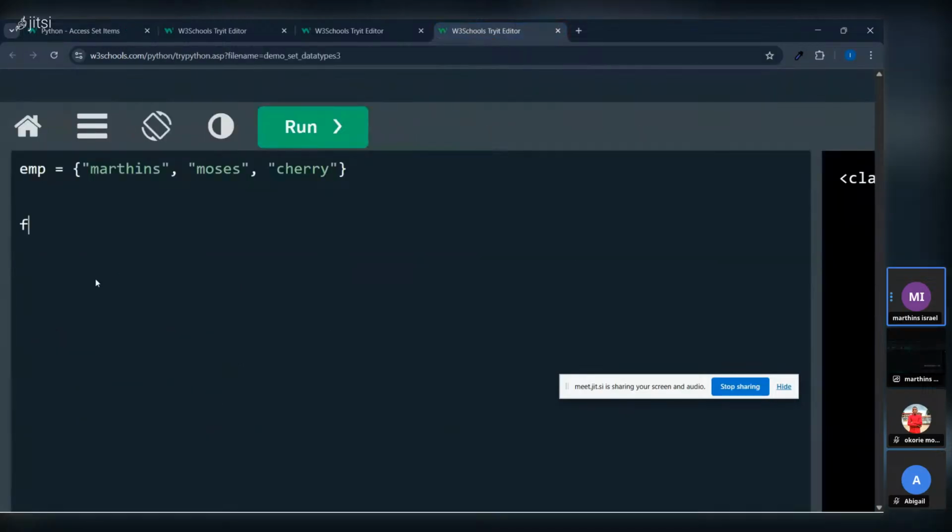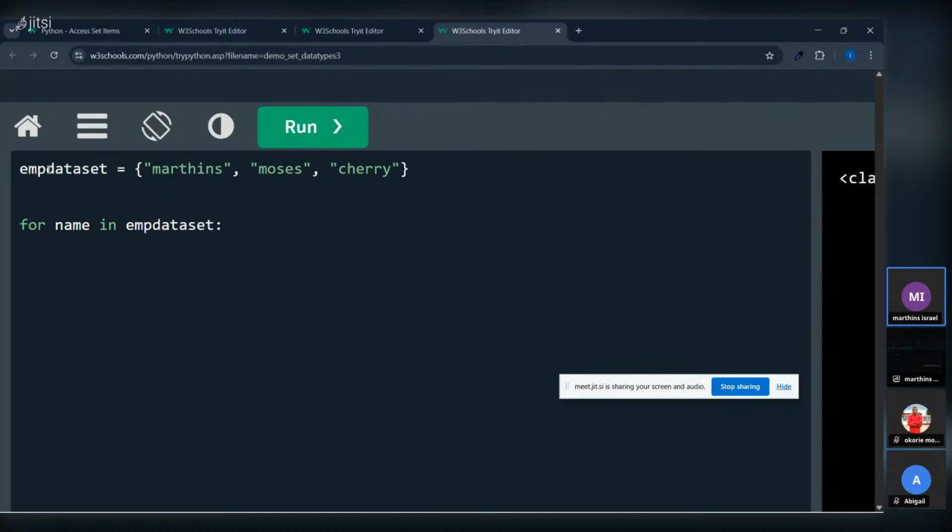So we say for name, we give it a variable name. For name in where? In employee. This is our employee value, right? Sometimes you will see data set. Okay, let me call it data set. So for employee in where? For employee in data sets, you already know how to put your double colon or this semicolon.